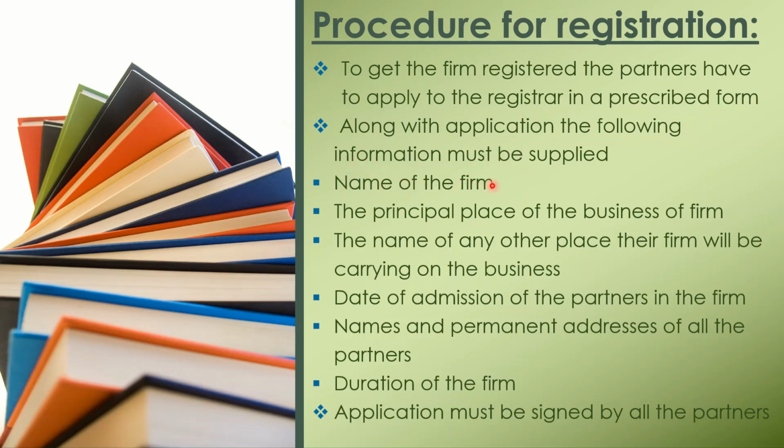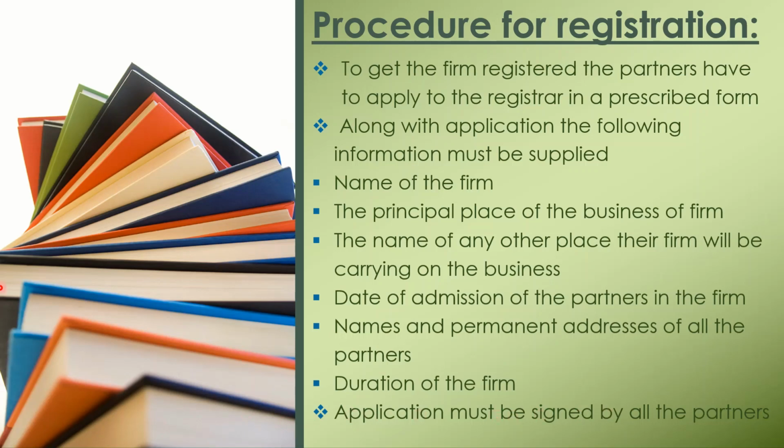Number 1, name of the firm. Number 2, the main place of business of the firm, that is the address of the head office. The name of any other place where the firm will be carrying on business, like the address of the branch office. Date of admission of the partners in the firm. Names and permanent addresses of all the partners and duration of the firm. The application form must be signed by all partners.